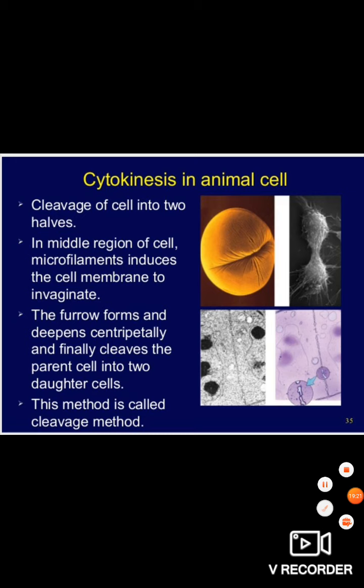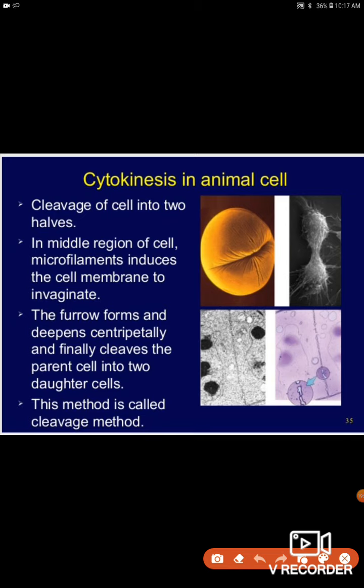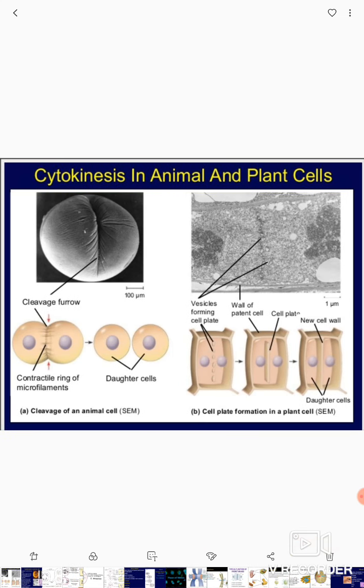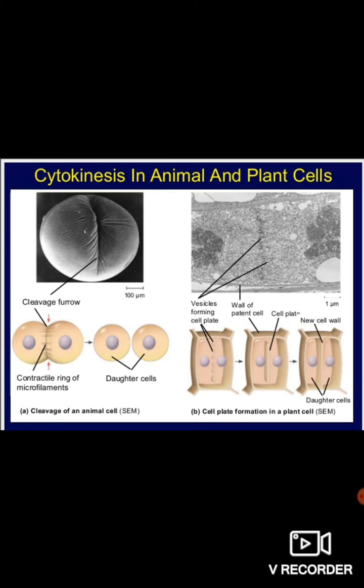In the middle region of the cell, the microfilaments or microtubules induce the cell membrane to invaginate. So the furrow will be formed, which finally cleaves or separates the two daughter cells. This is also called the cleavage method, which is different in animal and plant cells. How? In animal cells, the cleavage furrow appears at the beginning of telophase, which becomes progressively deeper as the spindle fibers break down.